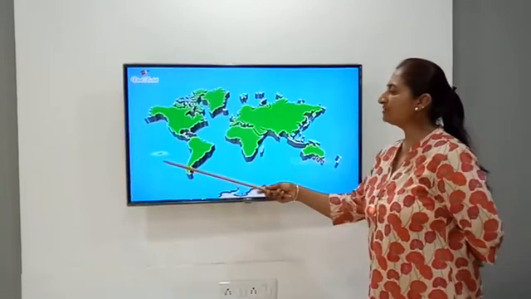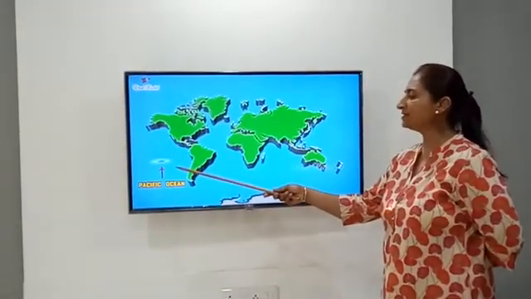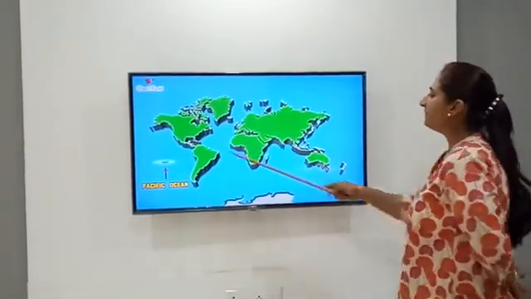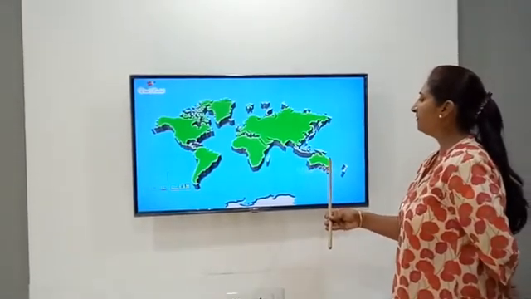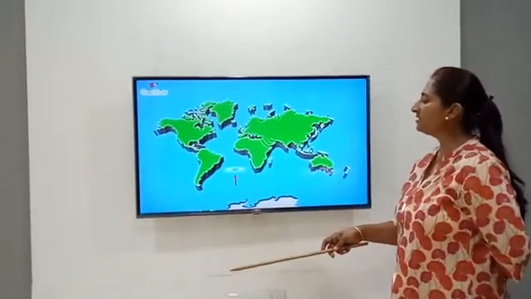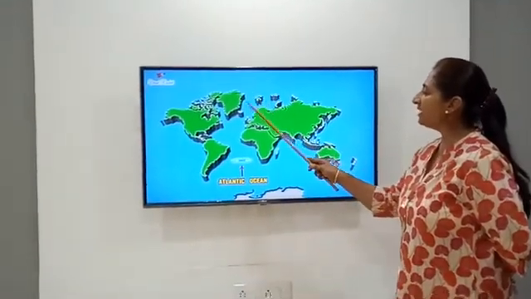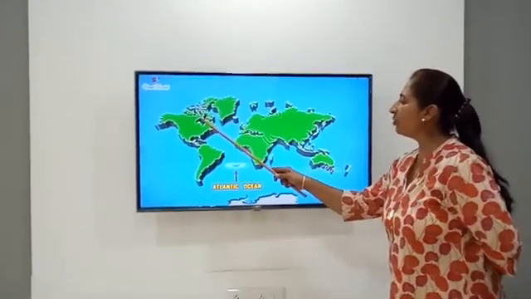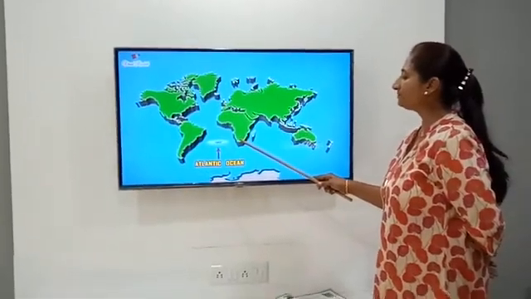There are 5 oceans, out of which Pacific Ocean is the largest and the deepest ocean of the world. It is circular in shape, which separates Americas from Asia and Australia. The second largest ocean of the world is Atlantic Ocean, which is in the shape of letter S. It separates both the Americas from Europe and Africa.